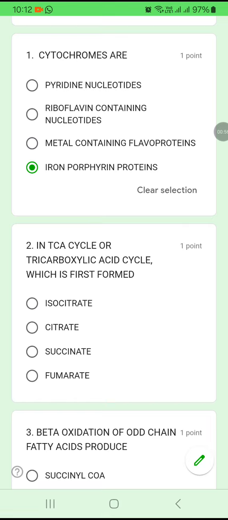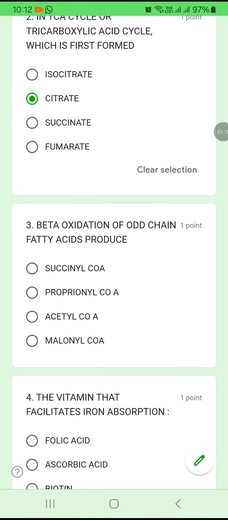Second question, in the TCA cycle or tricarboxylic acid cycle, which is first formed? Isocitrate, citrate, succinate, or fumarate? In the tricarboxylic acid cycle, the first formed is actually the citrate. Citrate.